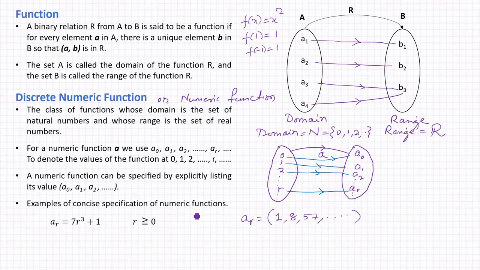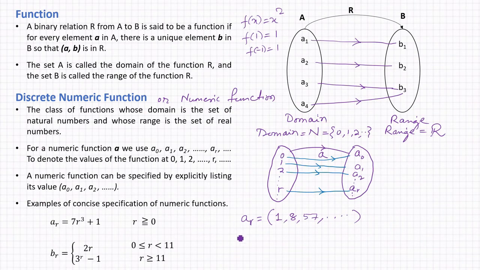Come to another example. This is b_r. This discrete numeric function can also be written like this. Here the value of this function b_r is 2r when r is greater than or equal to 0 and less than 11, or r is from 0 to 10.